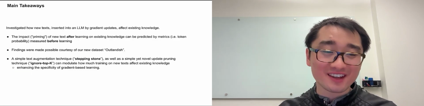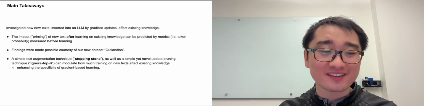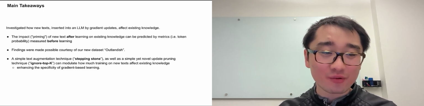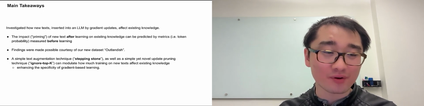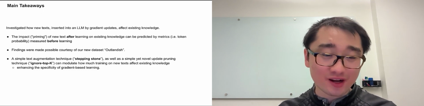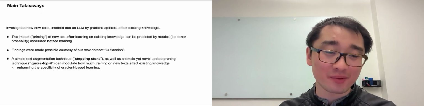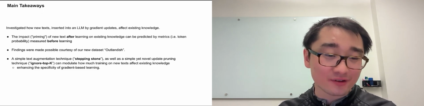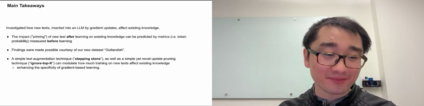All in all, we investigated how new texts inserted into an LLM by gradient updates affect existing knowledge. And here were the main takeaways of our paper: the main empirical findings predictive of when priming happens, the new dataset that enabled all this, and the mitigation strategies against priming. And there were lots of other very interesting phenomena in our paper as well, including ICL versus IWL, and the relationship between memorization and priming. Check them out.